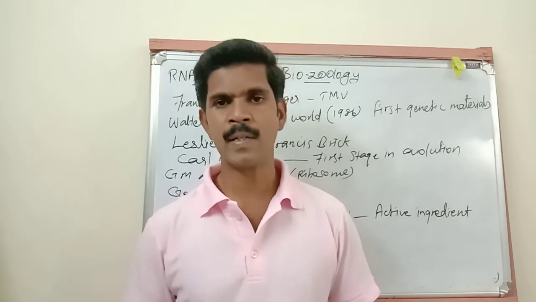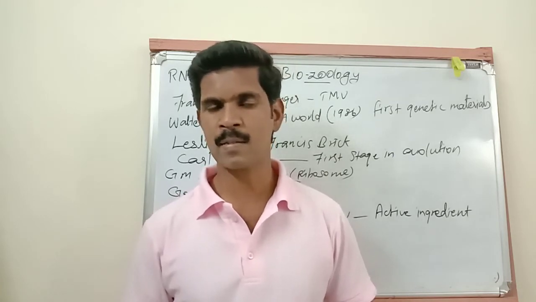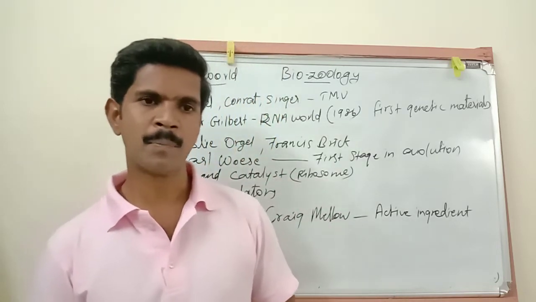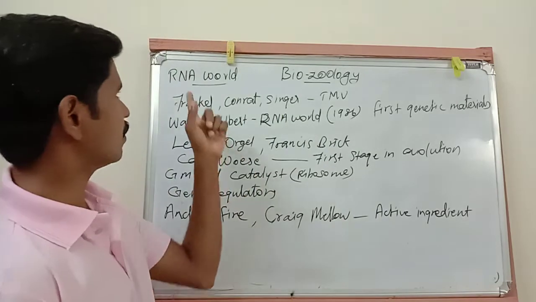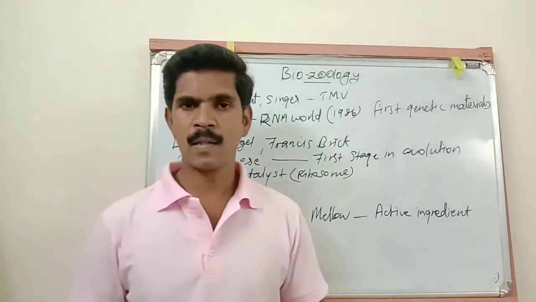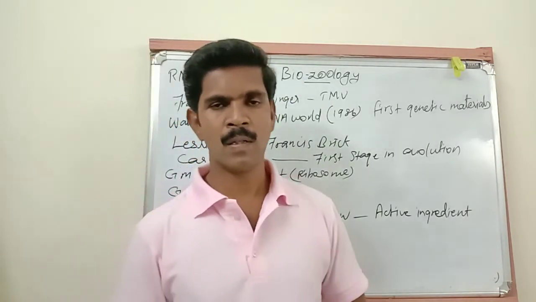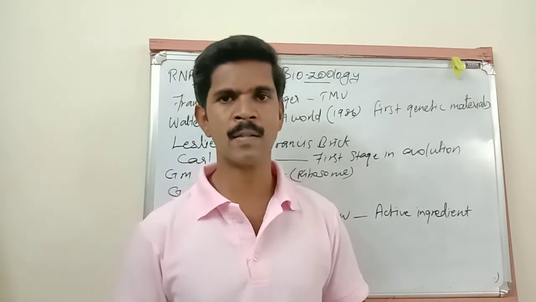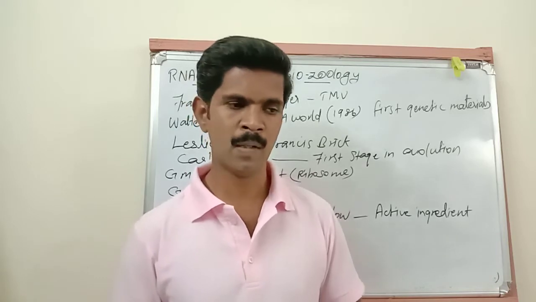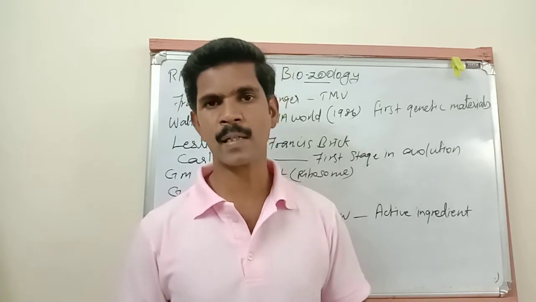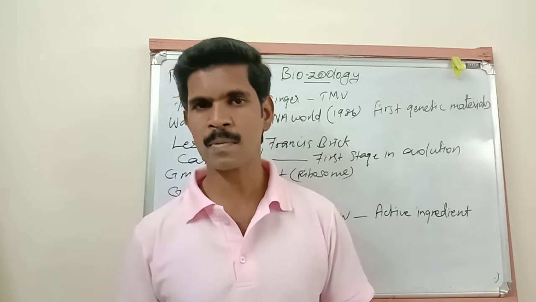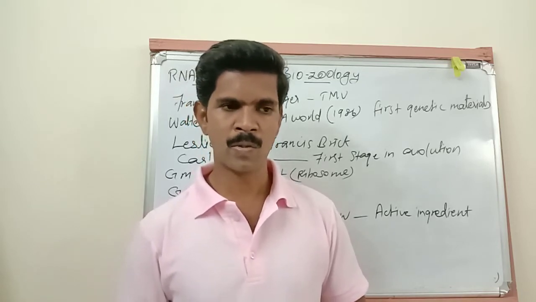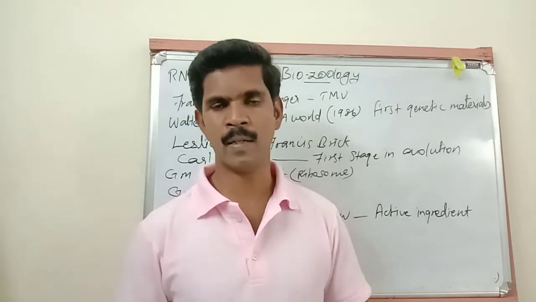So listen very carefully. Every day study the lessons, study all the lessons. Today the first topic is RNA world. See, in the last class I told you there are two types of genetic materials. One is called DNA and the second one is called RNA. In some organisms, DNA is acting as a genetic material, and in some organisms, RNA is acting as a genetic material. Understand? So today we are going to study about RNA world.